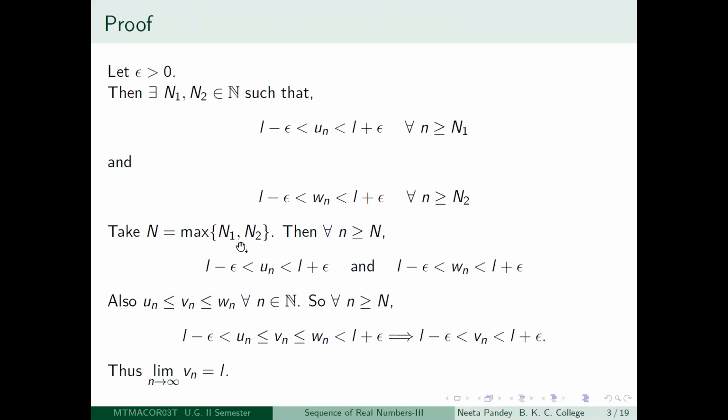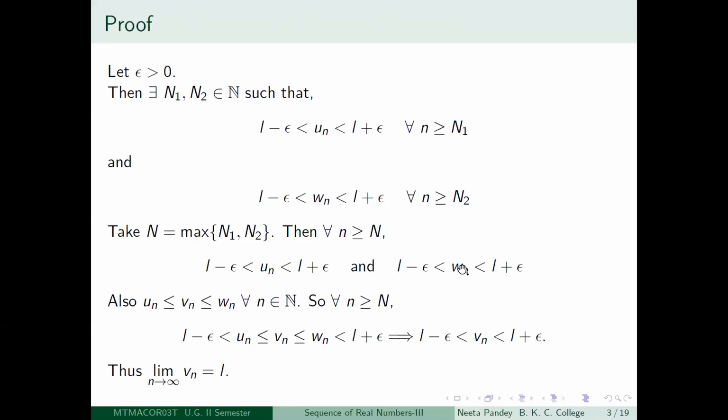So let me just say it once. If you take capital N to be maximum of n1 and n2, then for every little n greater than or equal to capital N, L minus epsilon will be less than un will be less than L plus epsilon, as well as L minus epsilon will be less than wn will be less than L plus epsilon. And also you have this fact that for every positive integer n, un is less than or equal to vn is less than or equal to wn.